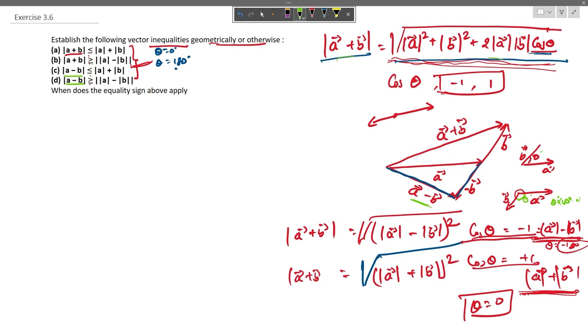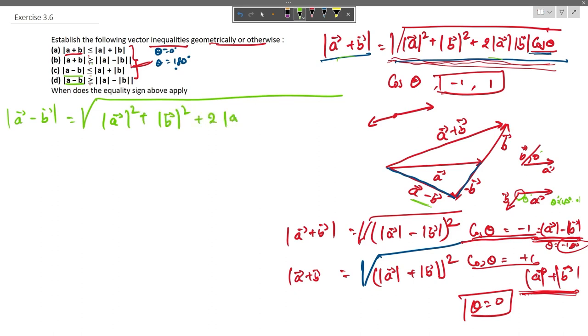Now the magnitude of vector a minus vector b would be expressed as the magnitude of vector a square plus the magnitude of vector b square plus 2 times magnitude of a, magnitude of b, cos theta. Here theta would be 180 degree minus theta, because the angle has changed as we discussed here.